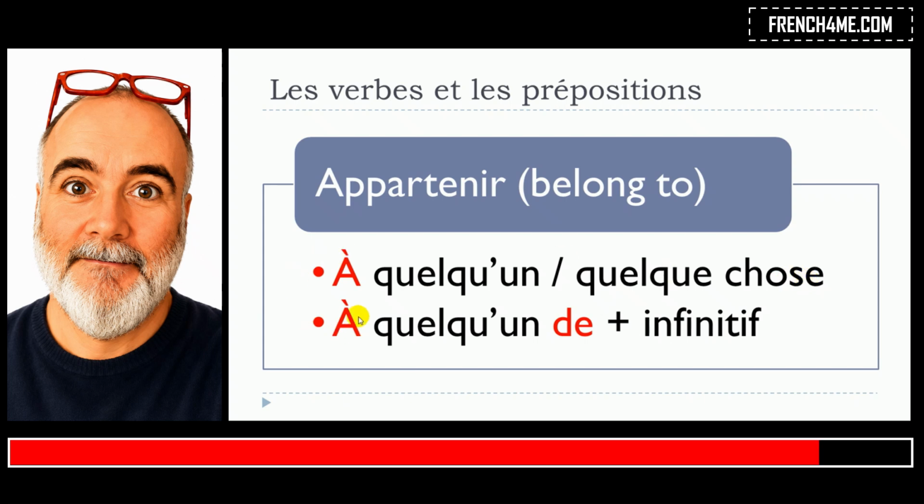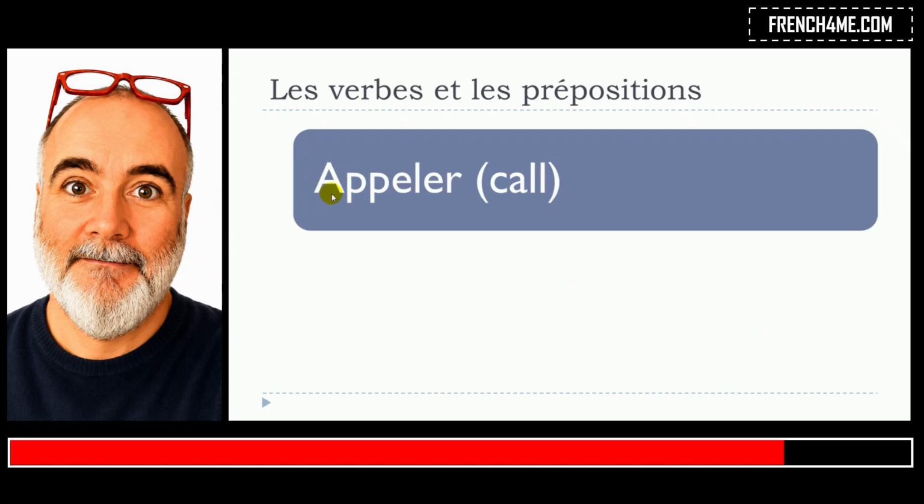Okay. Second structure, appartenir à quelqu'un, and then you will put the preposition de, and it should be followed by the verb at the infinitive form. Okay. So, appartenir à quelqu'un, appartenir à quelque chose, and then appartenir à quelqu'un de plus infinitif. D'accord? Deuxième verbe, appeler.